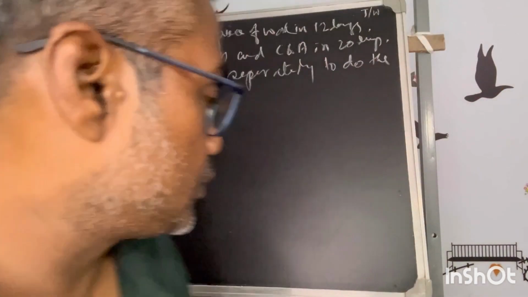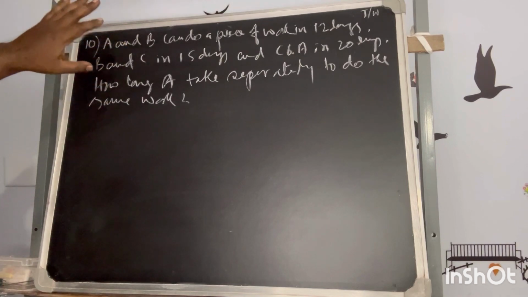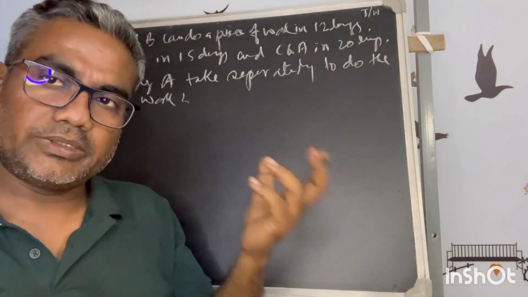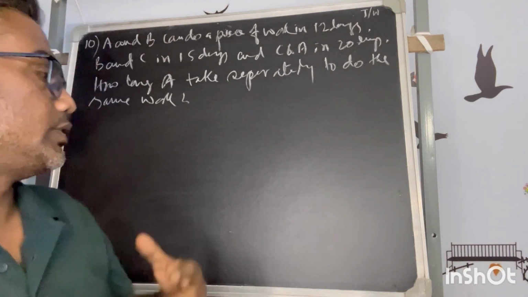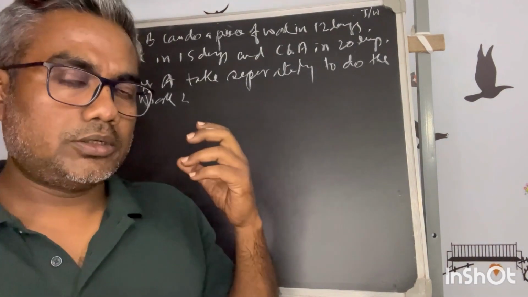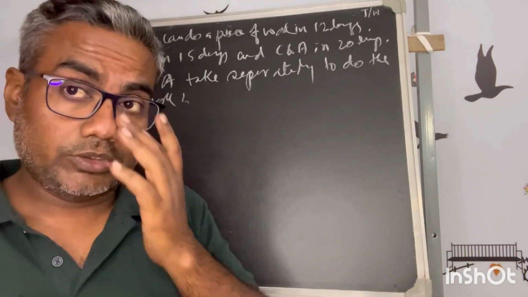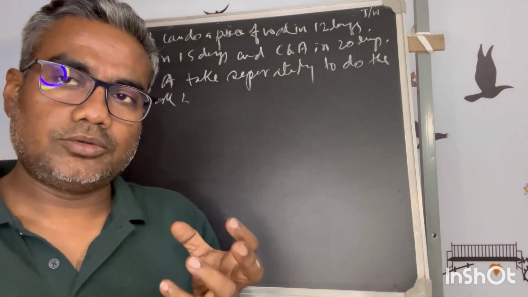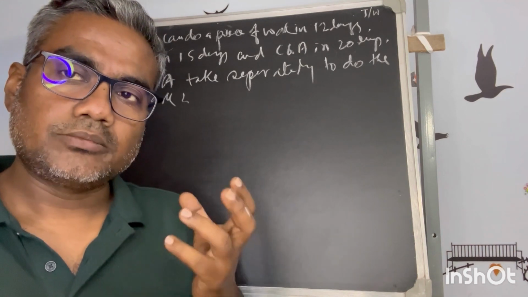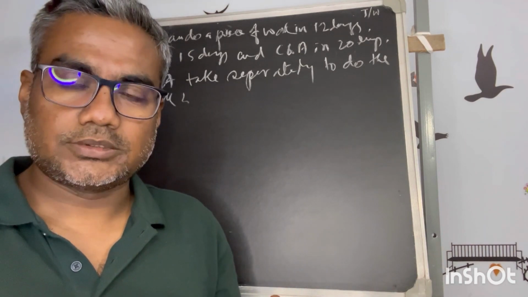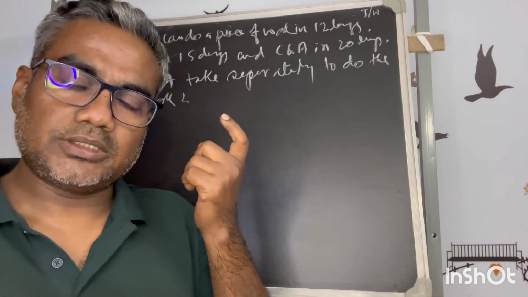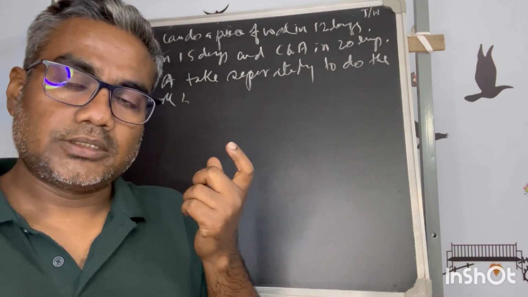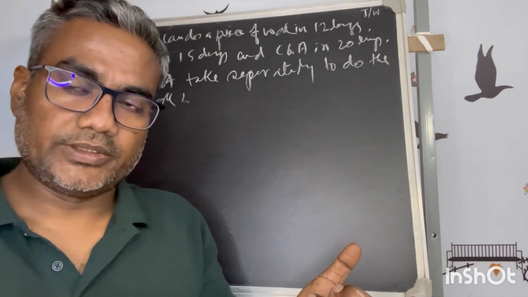Fine. By that time you have already understood how to solve the problem. Now that you know how to solve it, your intention should be how to save time by improvising your process. So your first method should be to learn the process of solving.